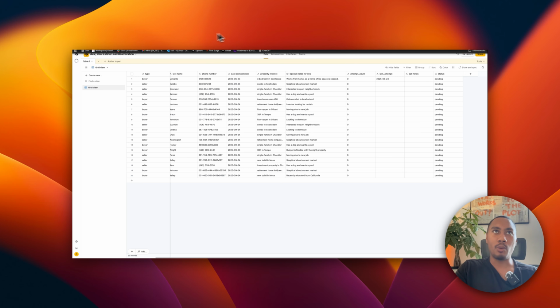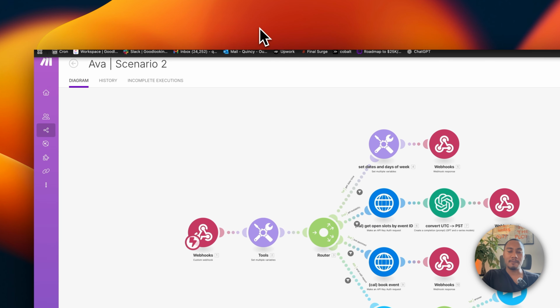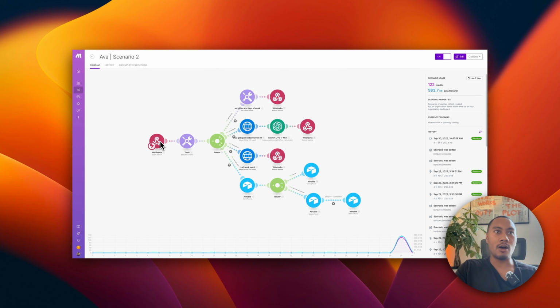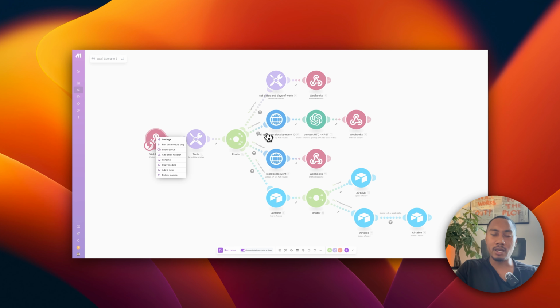The way we're going to go about this is you're going to right click only on the webhook and run this module only. We don't need to run everything. We just want the assistant to give us a call so that we can briefly engage with it and then end the call. Then it sends the end of call report, and we only want it so that we can start mapping in the Airtable.